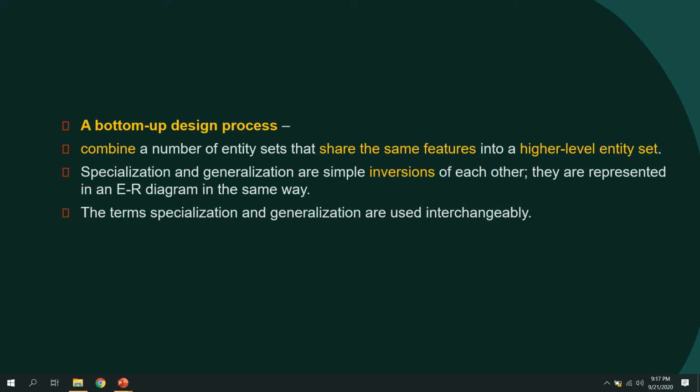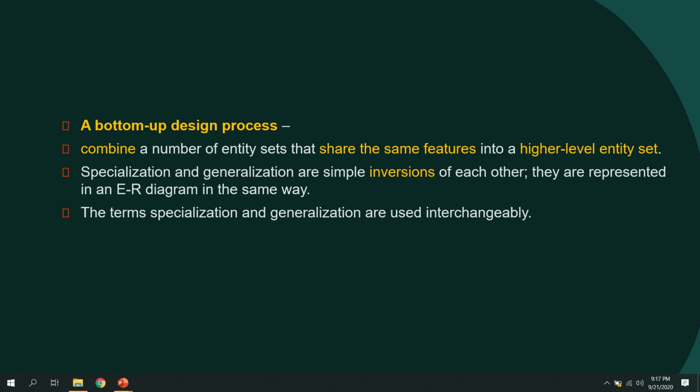If you are taking generalization, suppose we have groups of doctors: a set of doctors in cardiology, a set of pediatric doctors, general medicine doctors, then ENT or anything else. Let there be different classes of doctors, different entity sets.